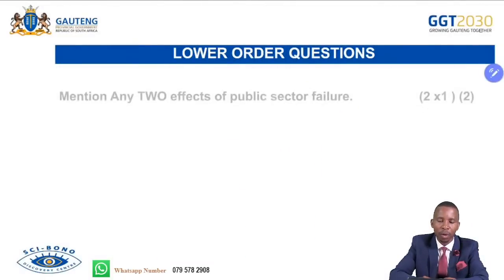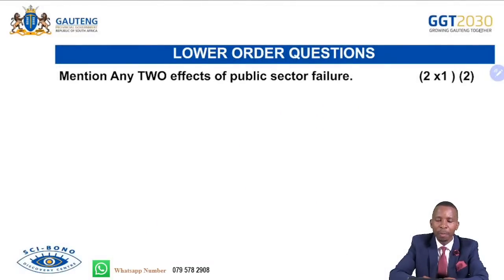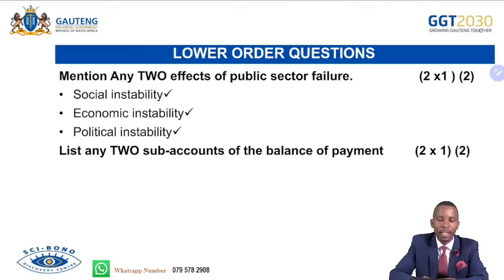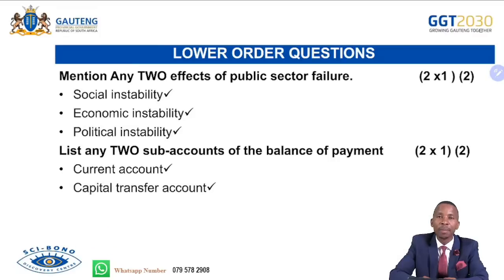We continue with the lower order. Mention any two effects of the public sector failure. We have social instability, economic instability, as well as political instability. List any two sub-accounts of the balance of payments. Current account, capital transfer account, as well as financial account.